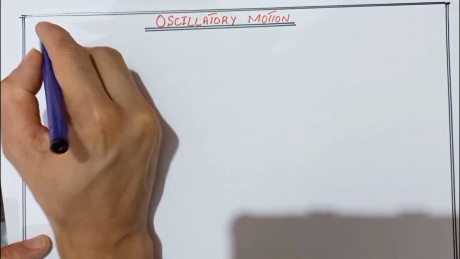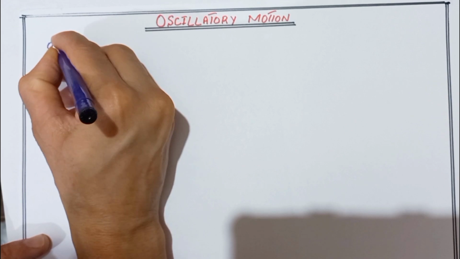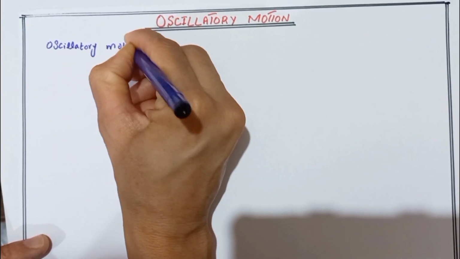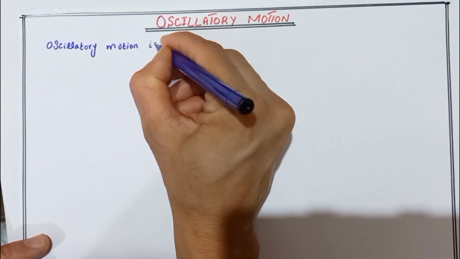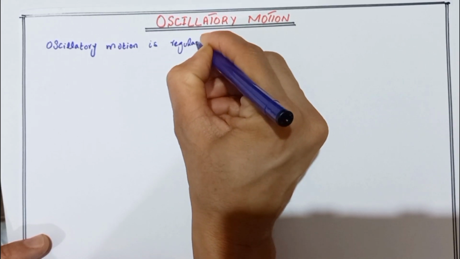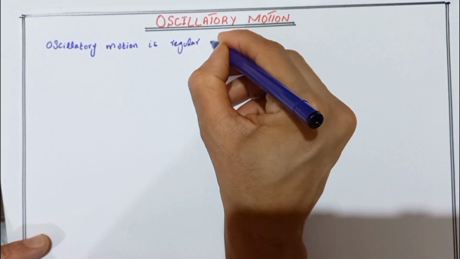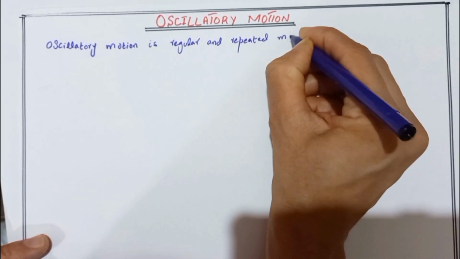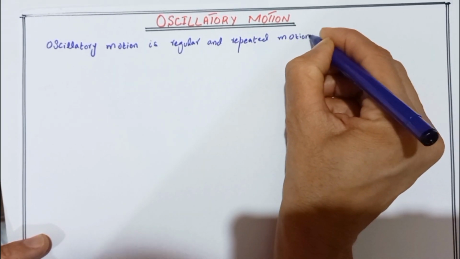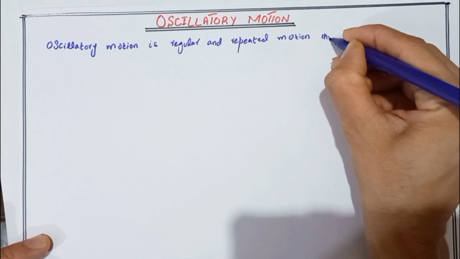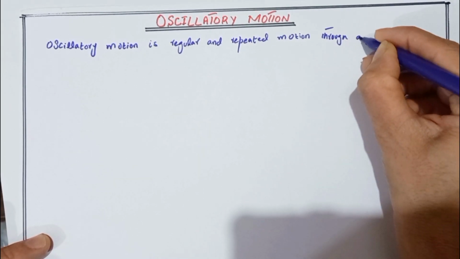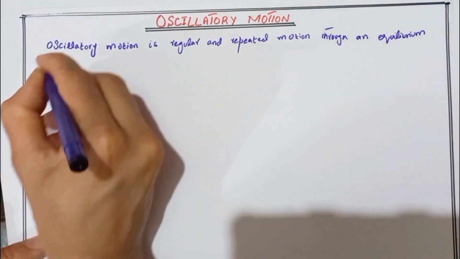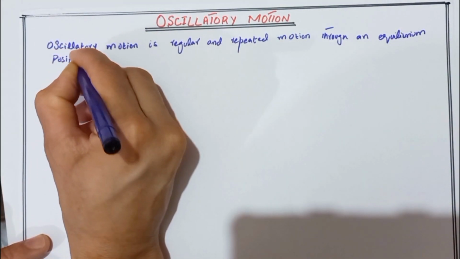Today we discuss the topic that is the oscillatory motion. What is an oscillatory motion? Oscillatory motion is regular and repeated motion through an equilibrium position.